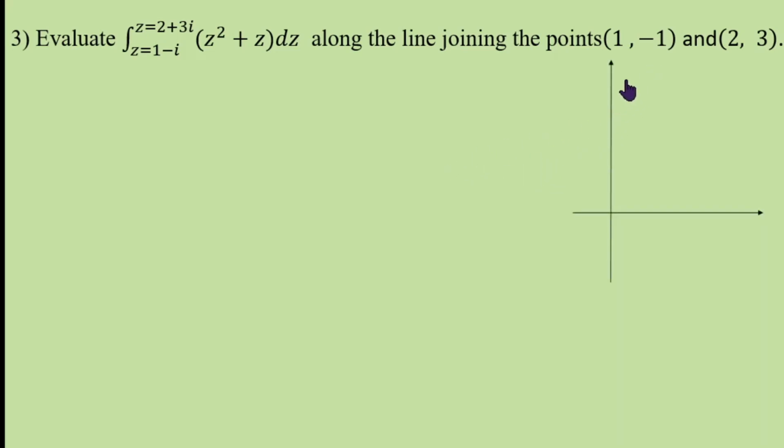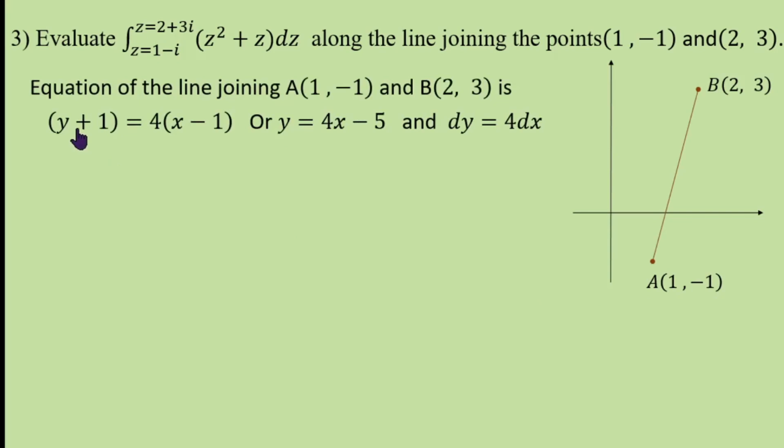Now first you find the equation of this straight line joining (1, minus 1) and (2, 3). Here a is (1, minus 1) and b is (2, 3). To find this equation, y minus y1 equals y2 minus y1 by x2 minus x1 into x minus x1. y2 minus y1 becomes 4, x2 minus x1 is 1, therefore slope is 4. y minus minus 1, that is y plus 1 equals 4 into x minus 1.